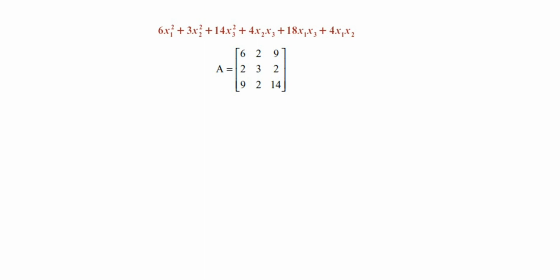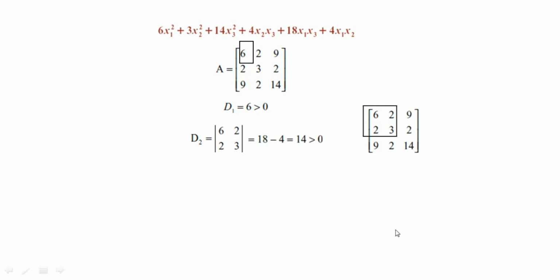In order to find the principal minors of the matrix, D1, that is the first principal minor, is 6, which is positive. D2, the determinant of the second order minor, is 18 minus 4, that is 14, which is positive.